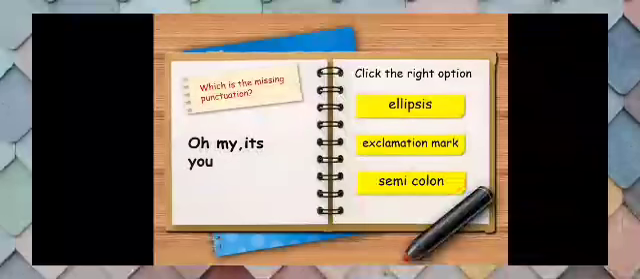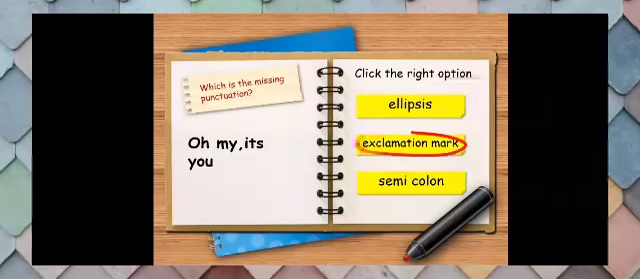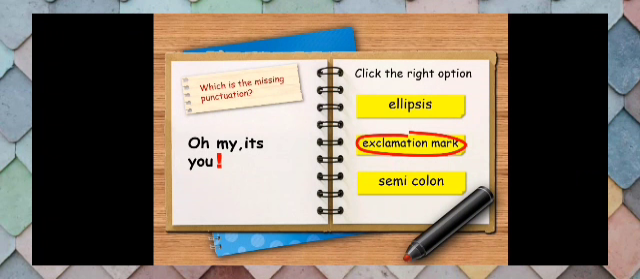Next we go to the next one. Oh my, it's you! For example, you are meeting a friend after a long time, like your long lost friend. So you are excited to see your friend. Of course, you will use the exclamation mark to show that you are excited about meeting your friend. Hi, it's you!